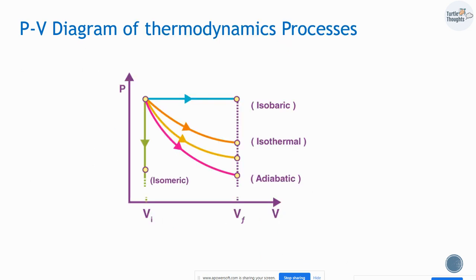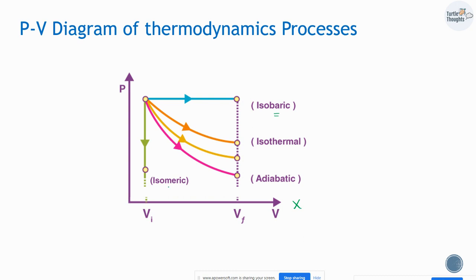Moving on, we have PV diagrams of different thermodynamic processes. We will start with the isobaric process. An isobaric process is a thermodynamic process where pressure remains constant. So your PV diagram is going to be parallel to the x-axis in case of an isobaric process.